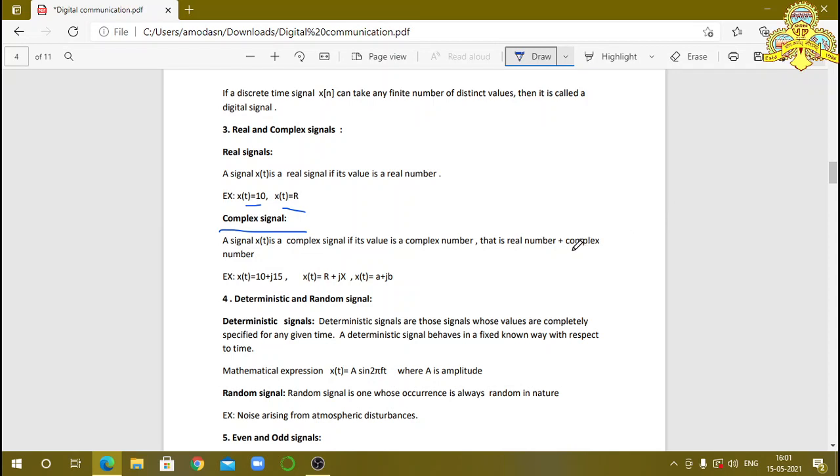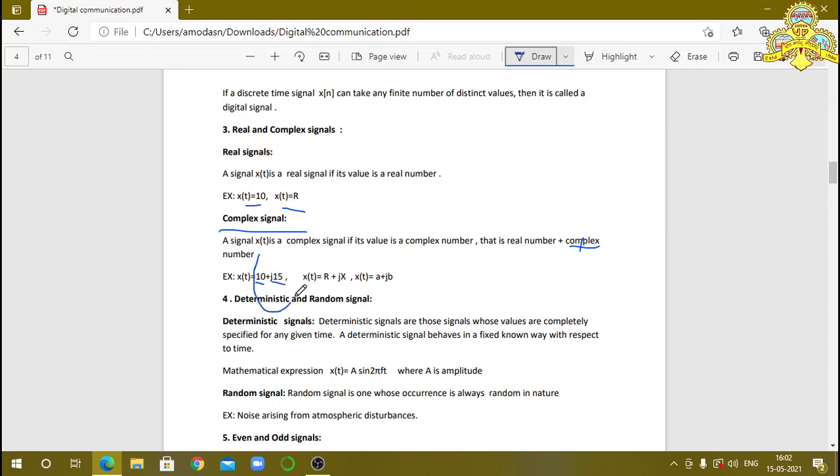Here we consider the imaginary number: a real plus an imaginary number is called a complex number. Suppose x of t is equal to 10 plus j15; here 10 is the real number and j15 is the imaginary number.